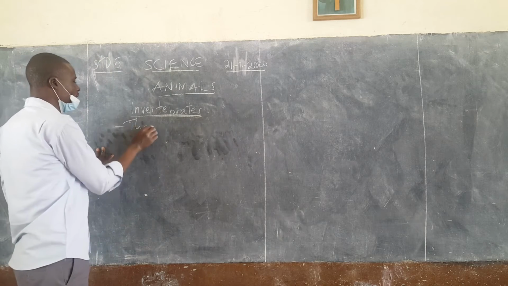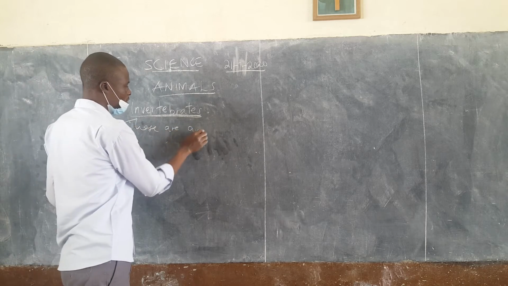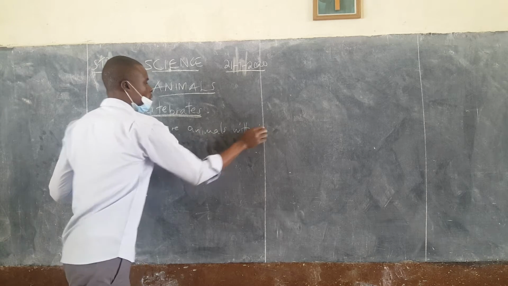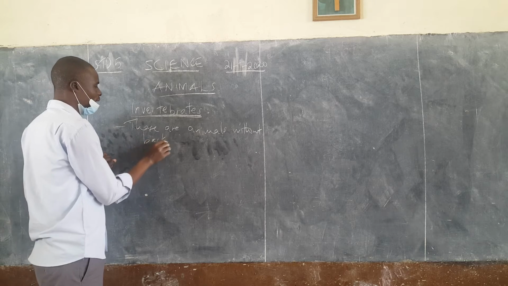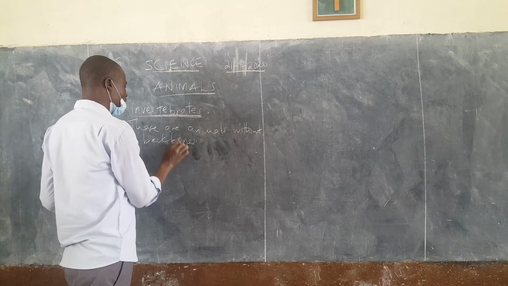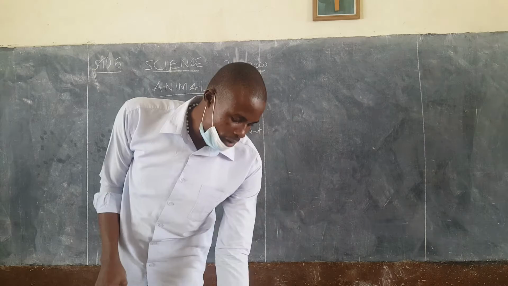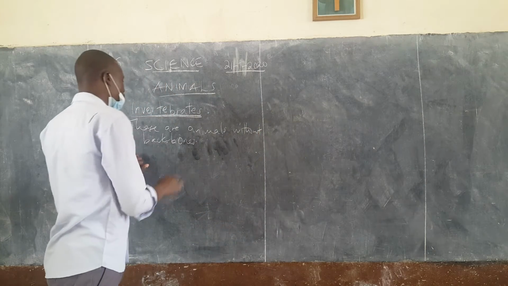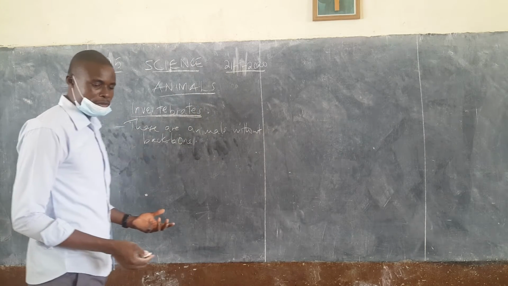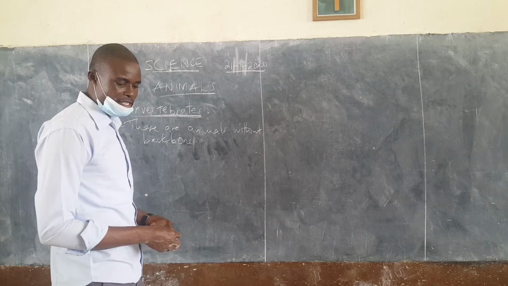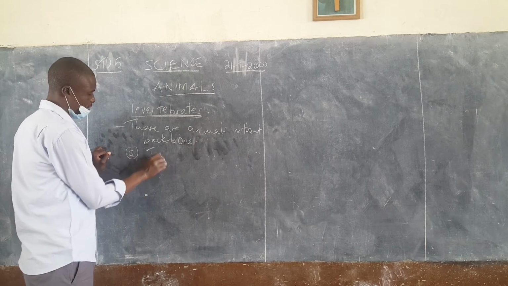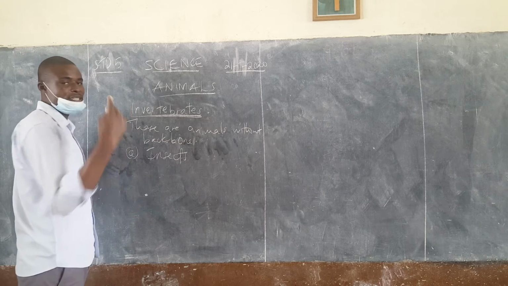So these are animals without backbones. They don't have the bone. They are animals without the backbone. Common invertebrates include the following. A, we're going to talk of insects. Insects are the first example.